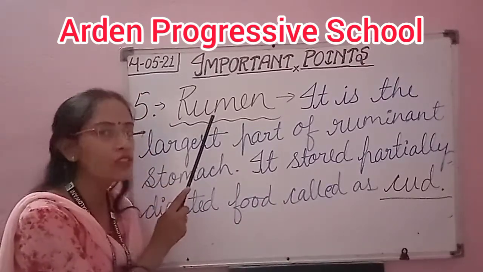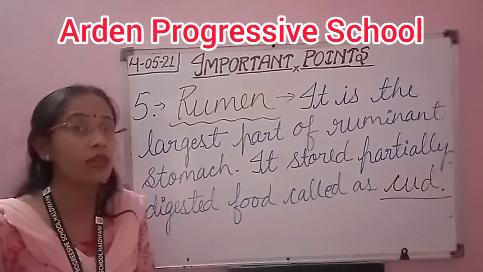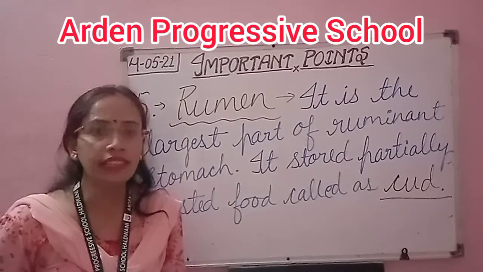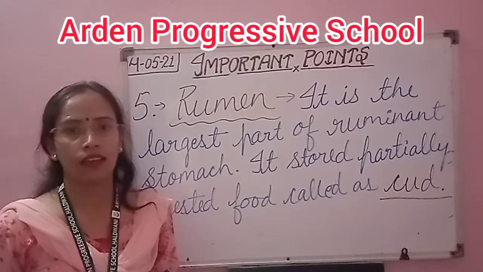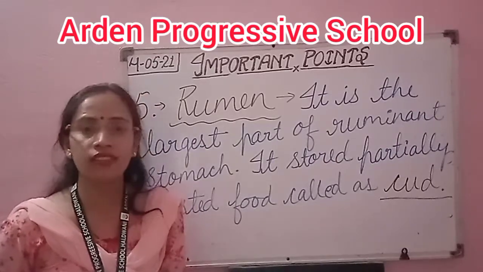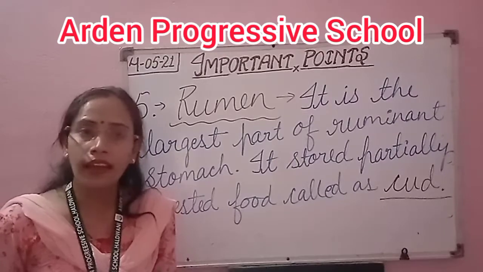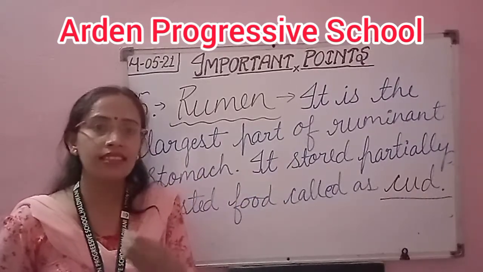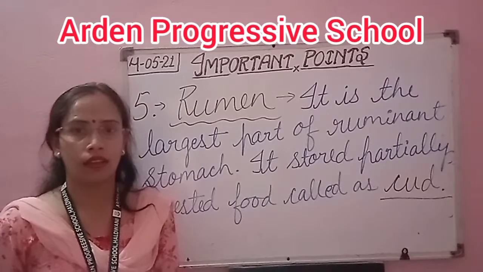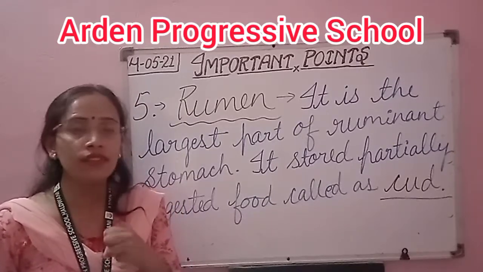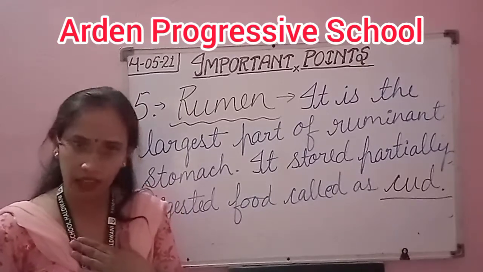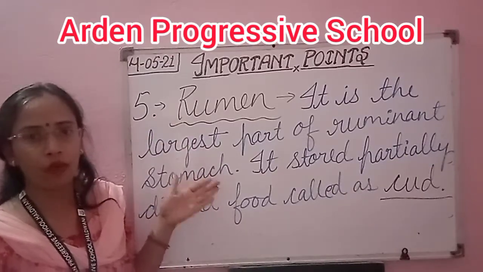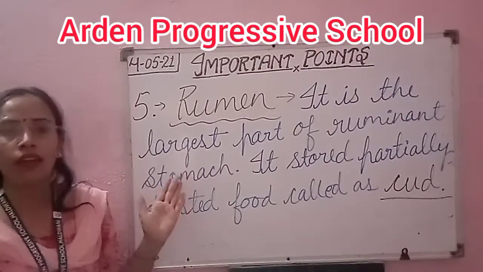The rumen is not present in human beings because we do not eat green grasses. हम ऐसे घास फूस खा के जिंदा नहीं रह सकते हैं. Why? Because we are unable to digest cellulose. The cellulose digesting enzymes are not present in our body. They are present in the ruminants. So this is all about the rumen.